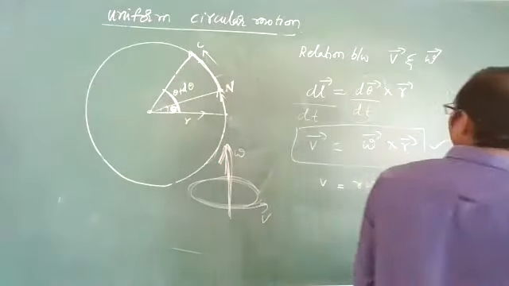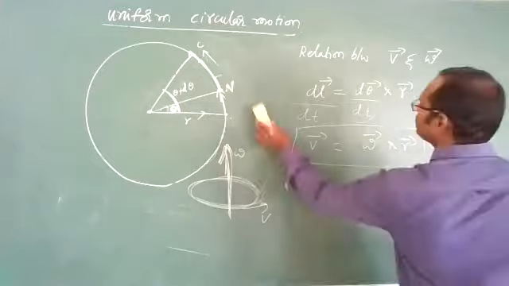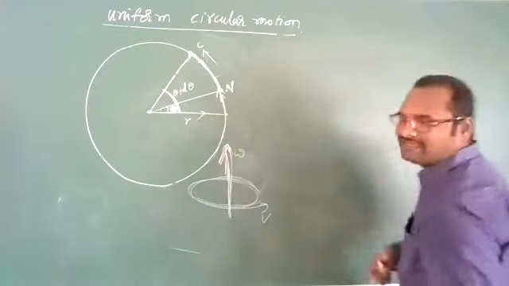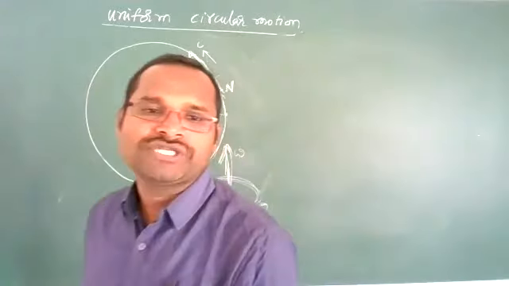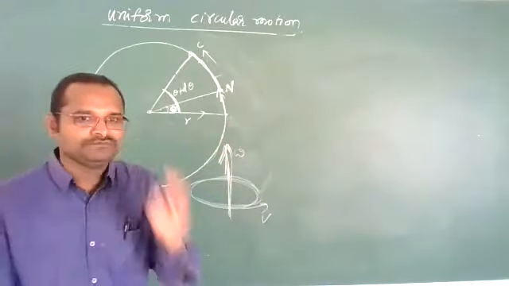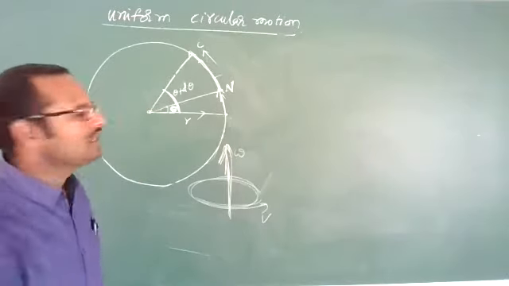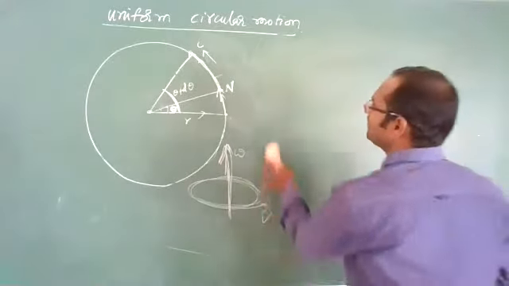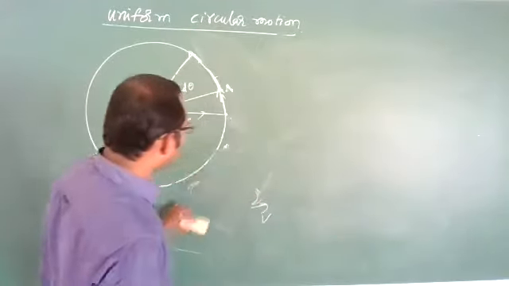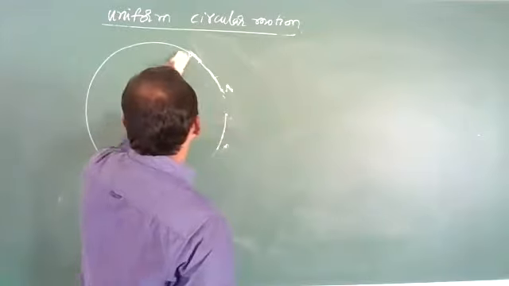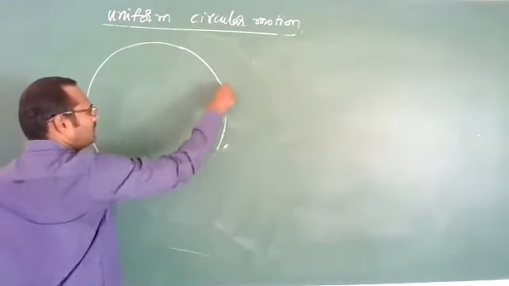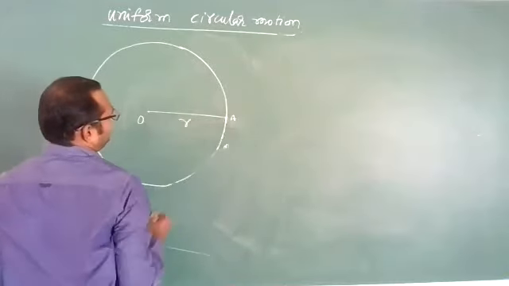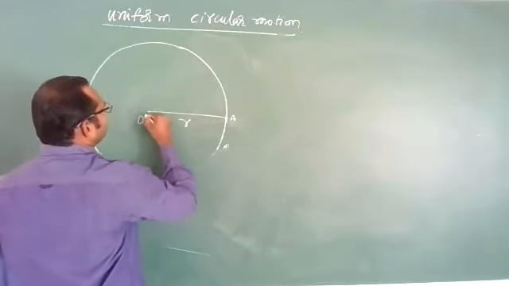No problem. Okay, good. Now, let us suppose one more thing. Whenever a body is having some velocity, whether it is uniform or non-uniform motion, it will have some acceleration also, no? The particle will have some acceleration also. So, what is that acceleration? Let us find. Let us suppose that a particle is performing circular motion, and this is the center. This is point A. This is the radius vector.